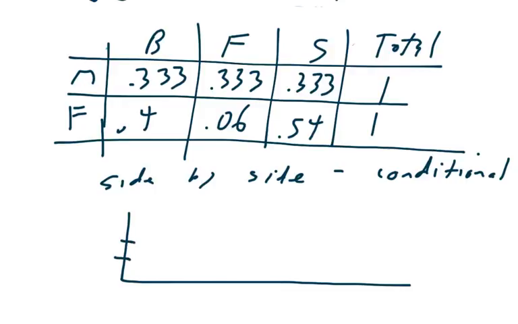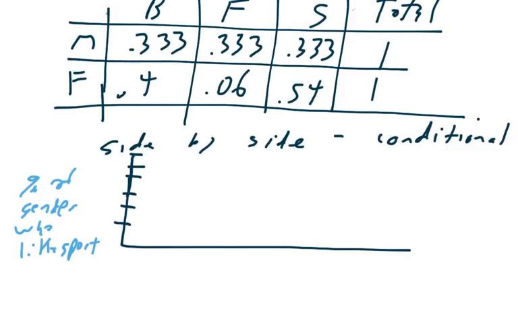So 10, 20, 30, 40, 50, and it would be better if I did it on an actual graph. So over here I'm going to have percent of gender who like the sport. Over here I'm going to have the actual sport. So over here I got basketball, football, and soccer.